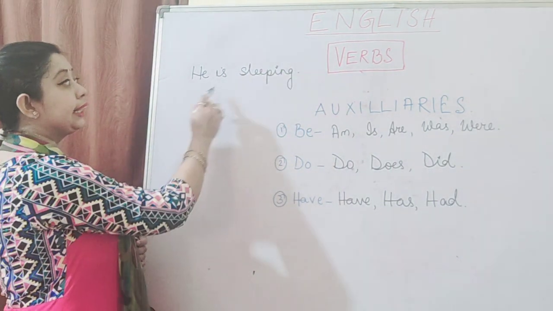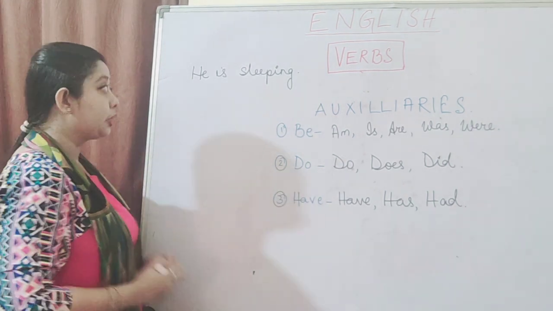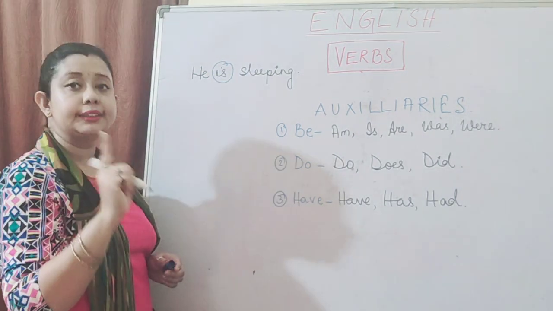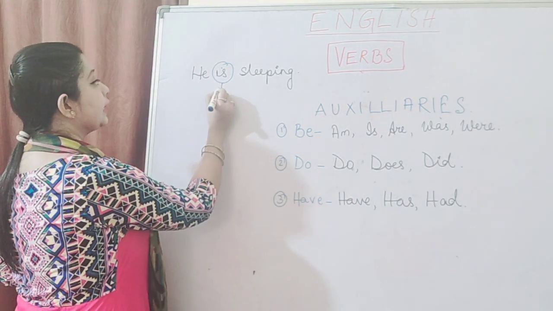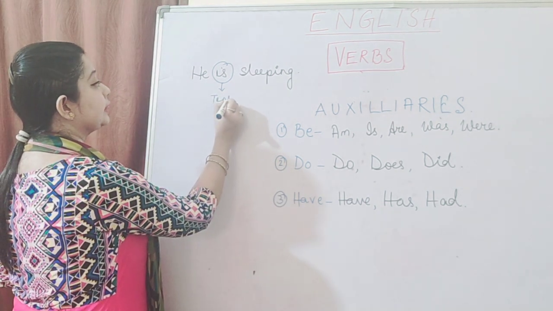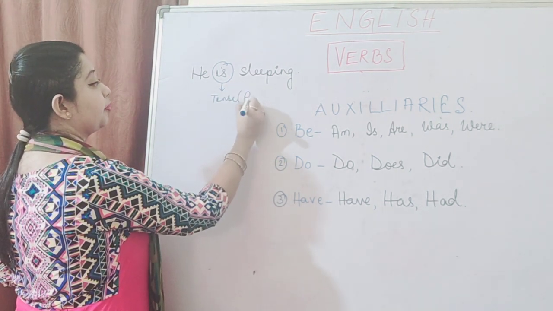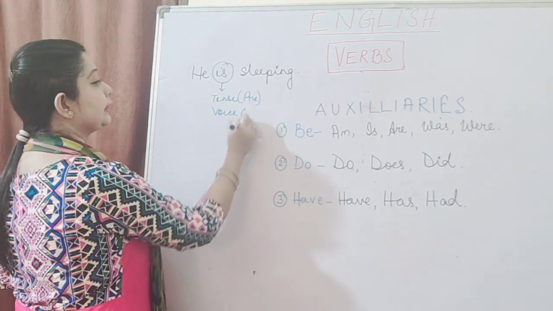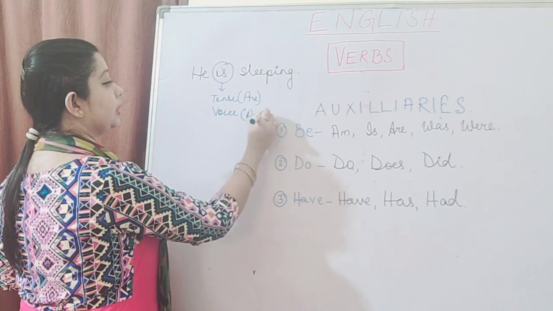So, here, when I write he is sleeping, this word, this auxiliary is, it is telling us three things. First thing it tells us is the tense, that it is in present tense. Next, it's telling us the voice, that it is active voice.